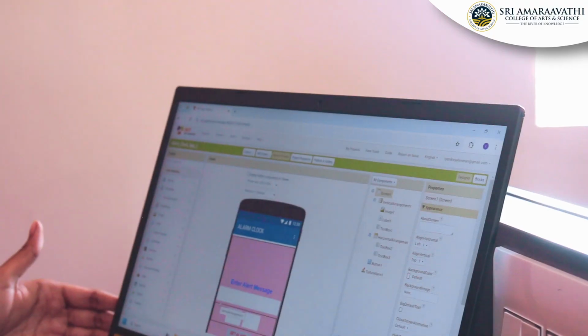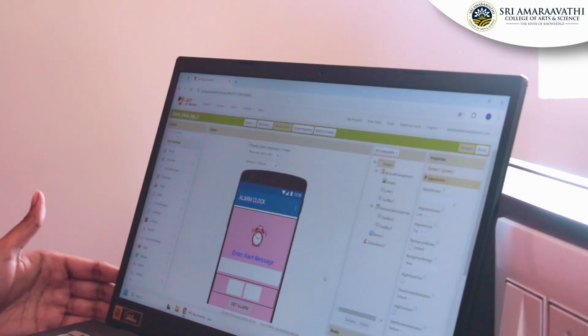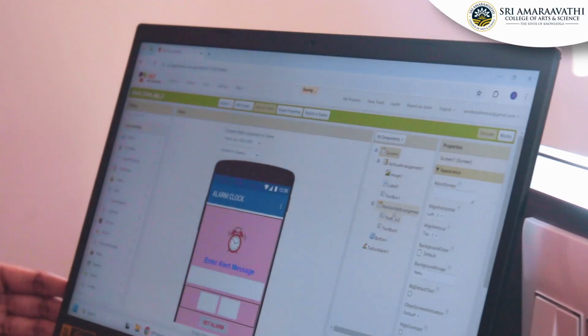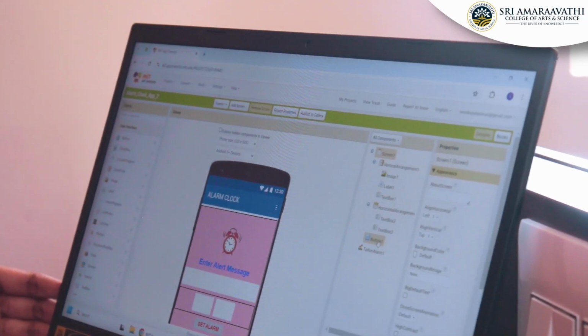I have created an app without using any code, and my app name is Alarm Clock. Let's go to Google Chrome and search MIT App Inventor. Click the link, and this is my screen one. In this screen, I use image, label, text box, and button. These are the components I use in screen one.